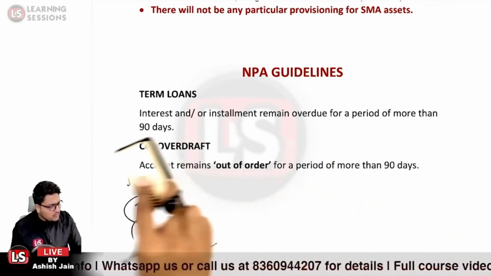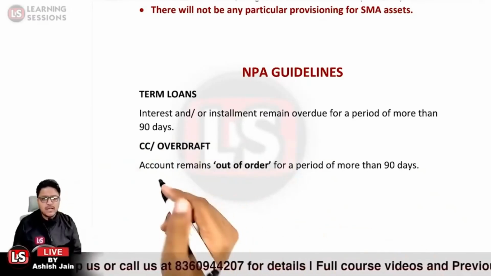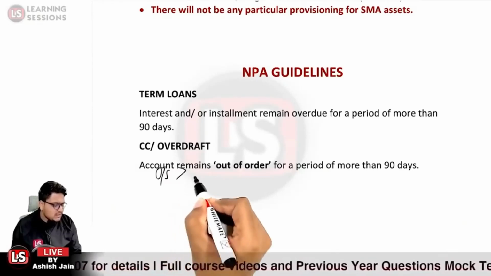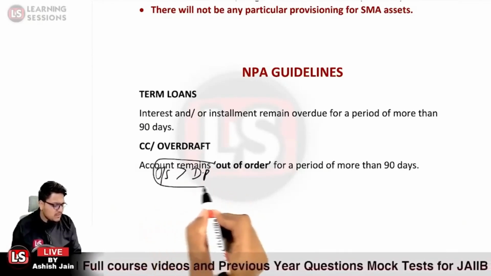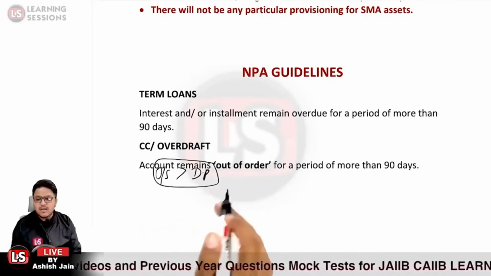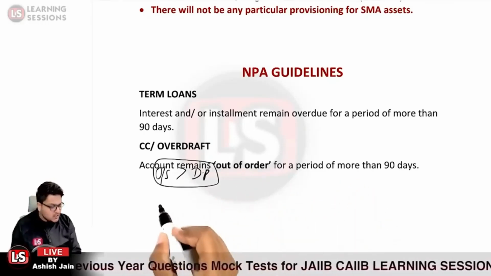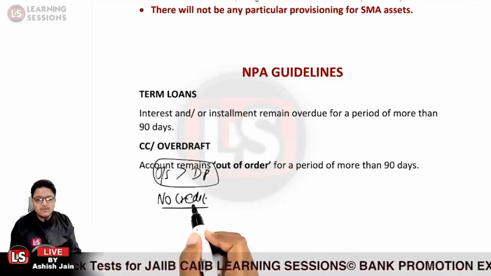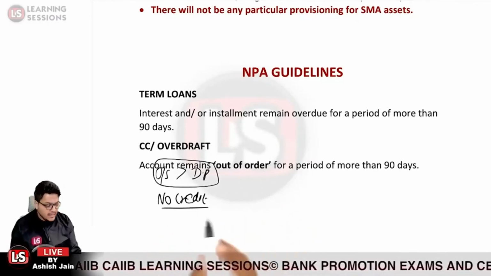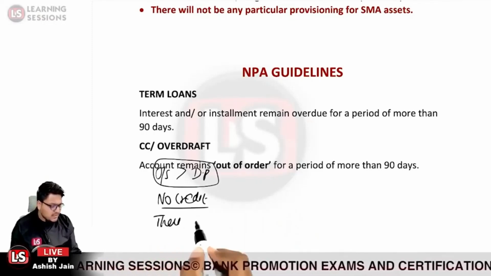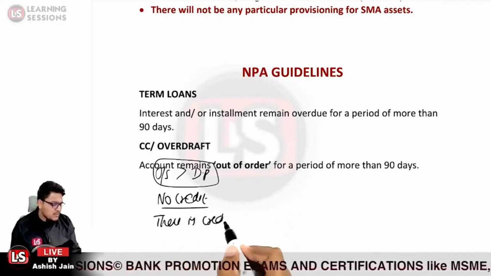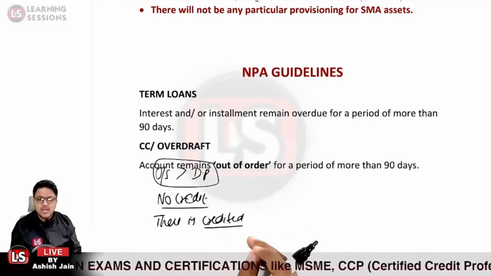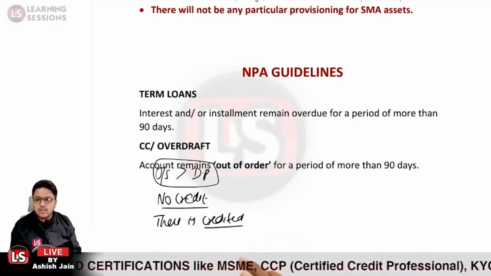If the amount outstanding in the CC limit is greater than the drawing power for 90 days, in that case it will be classified as non-performing asset. Also if there is no credit for a period of 90 days, the CC limit will be classified as non-performing asset. And also if there is credit, but the amount so credited is not sufficient to cover the interest so charged, in that case also the account will be classified as non-performing asset.